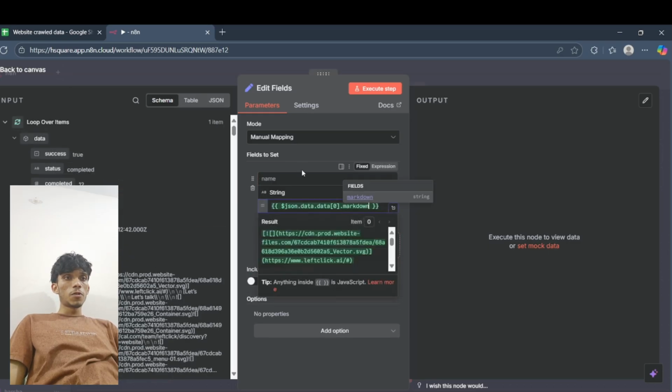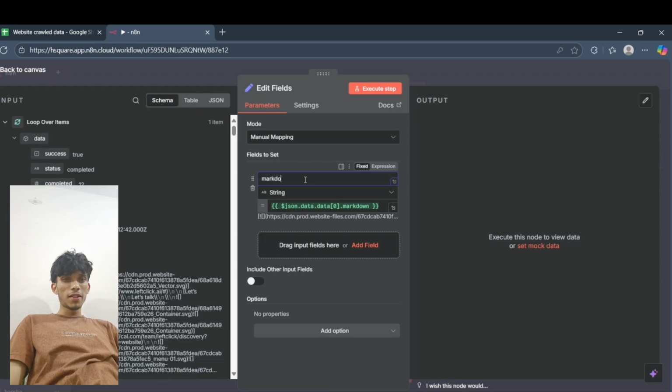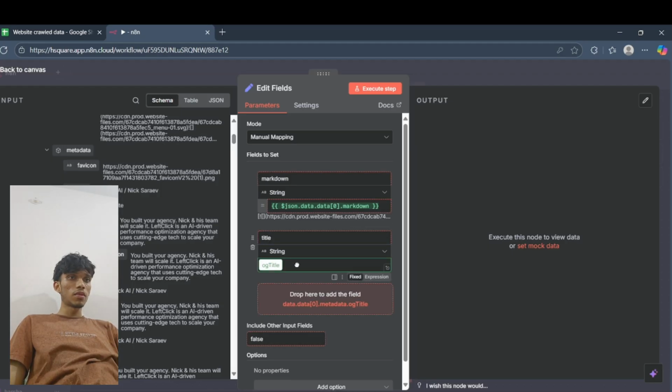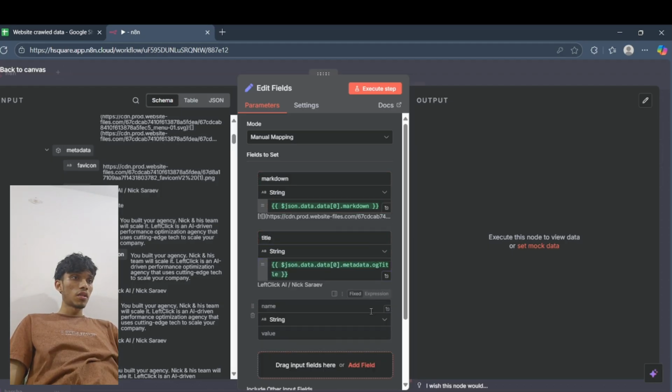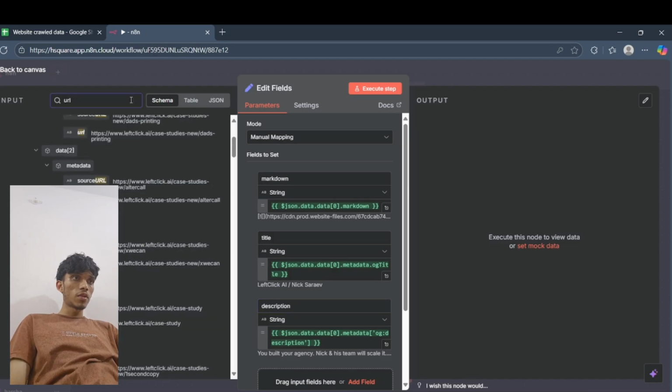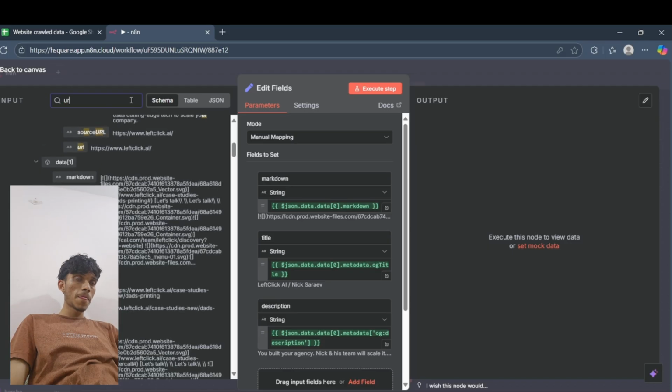Markdown, perfect. Now we just have to drag and drop the title, which is great. Then the description. Will we get the URL? Okay, we'll see.